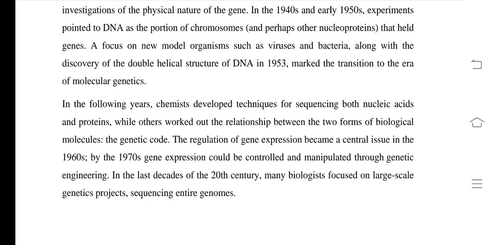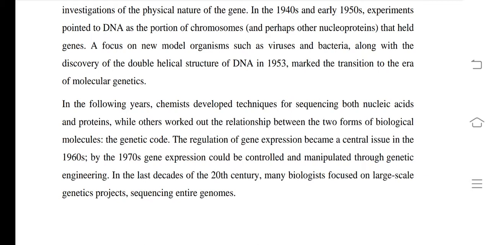If we talk about humans, in humans DNA and RNA both are present. But you know that only DNA is known as genetic material, while RNA has different types of other functions. We will learn about the types and functions of RNA in chapter number 6. So sequencing for both nucleic acids and proteins.